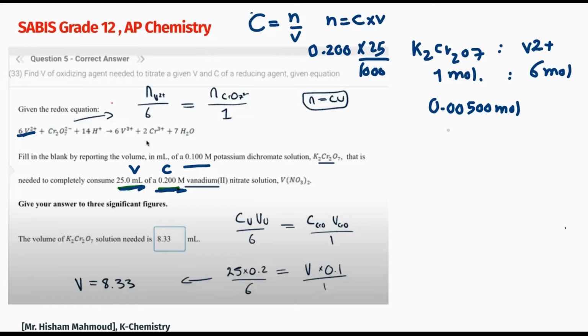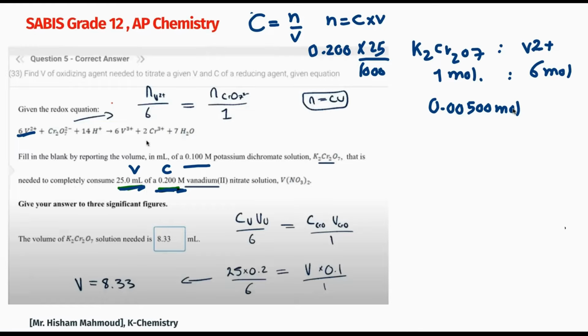So if I need to change the number of moles of this one, I can use dimensional analysis. So the number of moles of dichromate, K2Cr2O7. Sorry, this is for vanadium, V2+. I can multiply it by the conversion factor, which tells me that 6 moles of vanadium 2 plus. I put it at the bottom so vanadium cancels with vanadium.